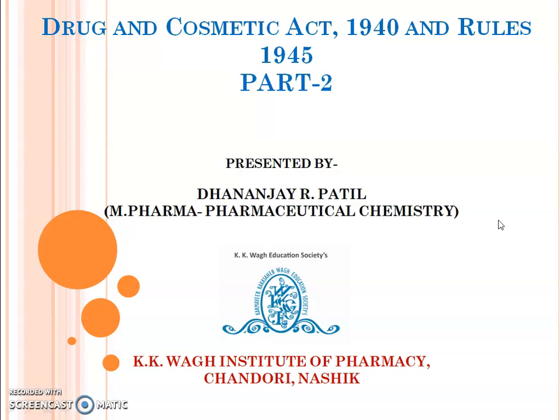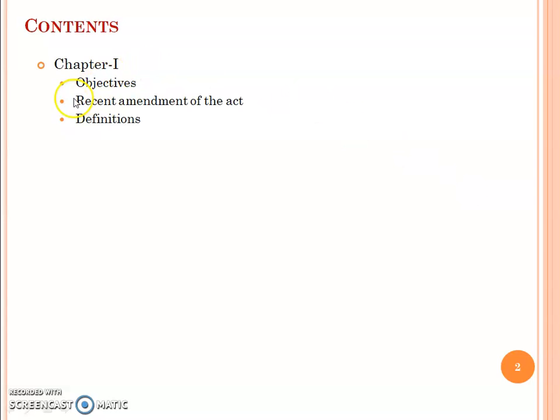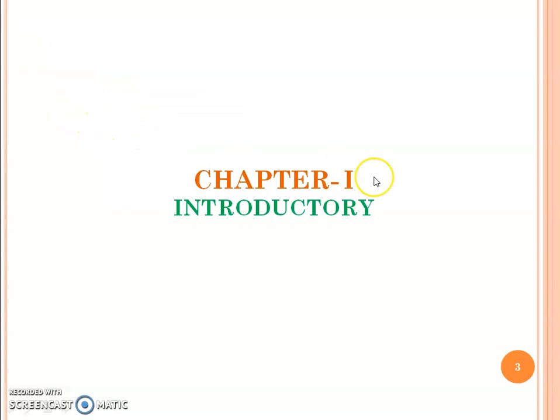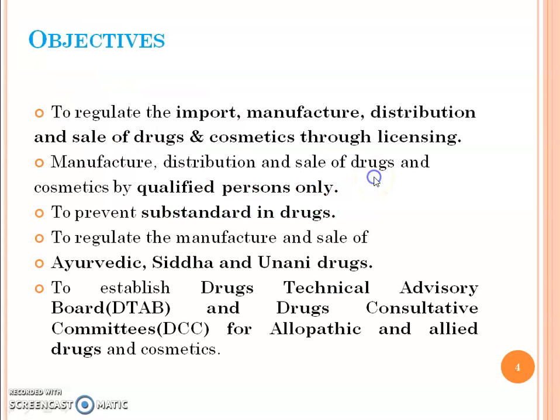Today we are going to learn about the Drugs and Cosmetic Act 1940 and rules thereunder 1945, Part 2. In Part 2, we are going to cover objectives, recent amendment of the Act, and definitions. So let's begin with Chapter 1, Introductory. Objectives: to regulate the import, manufacture, distribution, and sale of drugs and cosmetics through licensing.